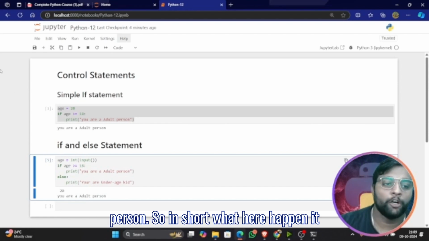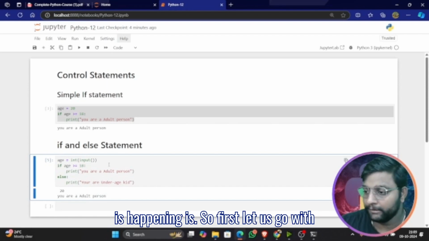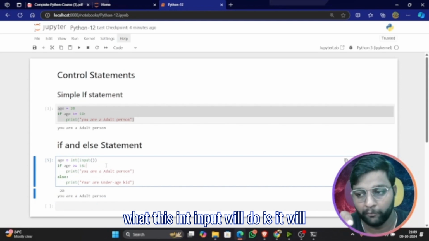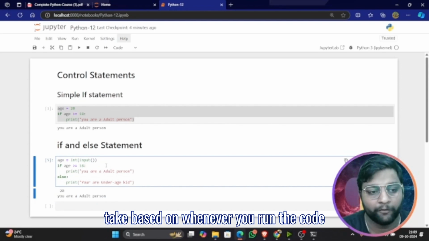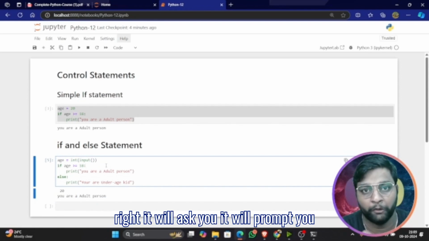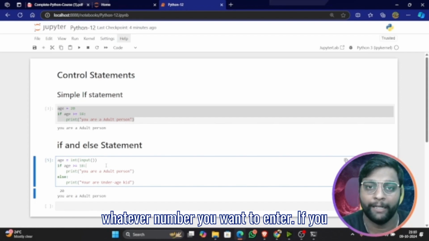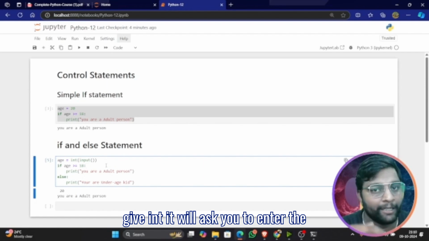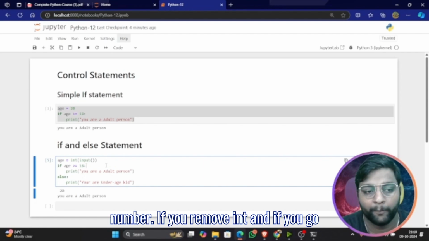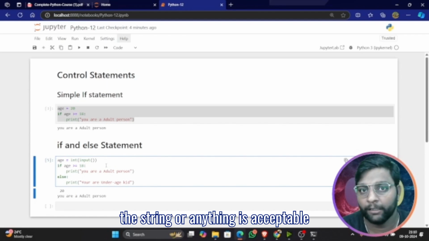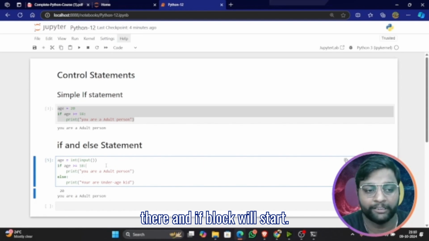So in short, what is happening here, let us go with this code: age, int, input. Whenever you run the code, it will prompt you to enter whatever number you want to enter. If you give int, it will ask you to enter the number. If you remove int and go only with input, it will ask you to type a string, or anything is acceptable there. And the if block will start.